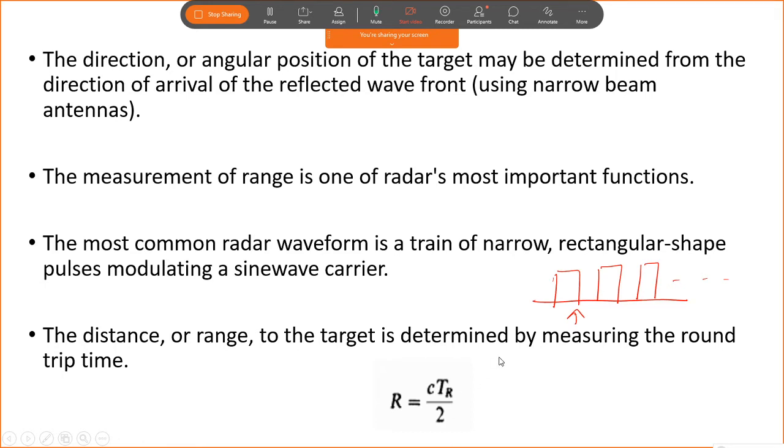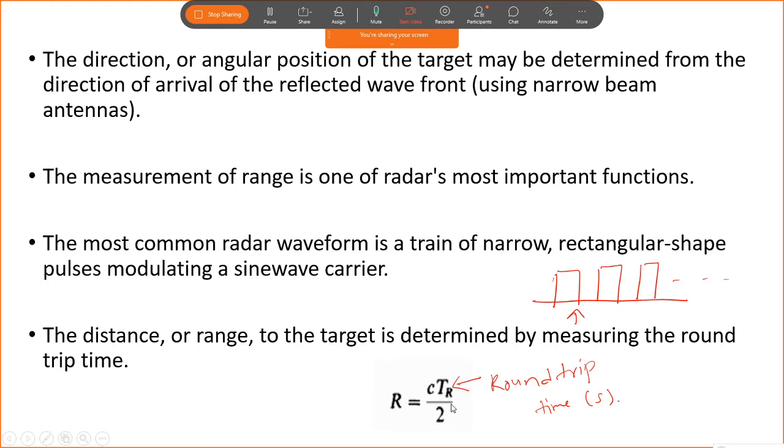We call this the round trip time, measured in seconds. Now c is the velocity. Since electromagnetic waves travel at the speed of light, we include that c, which is equal to 3 x 10^8 meters per second.